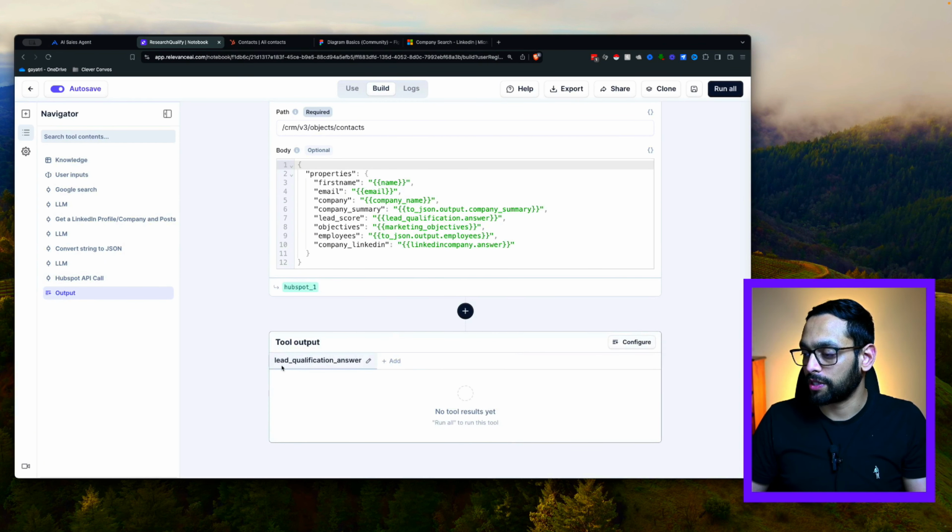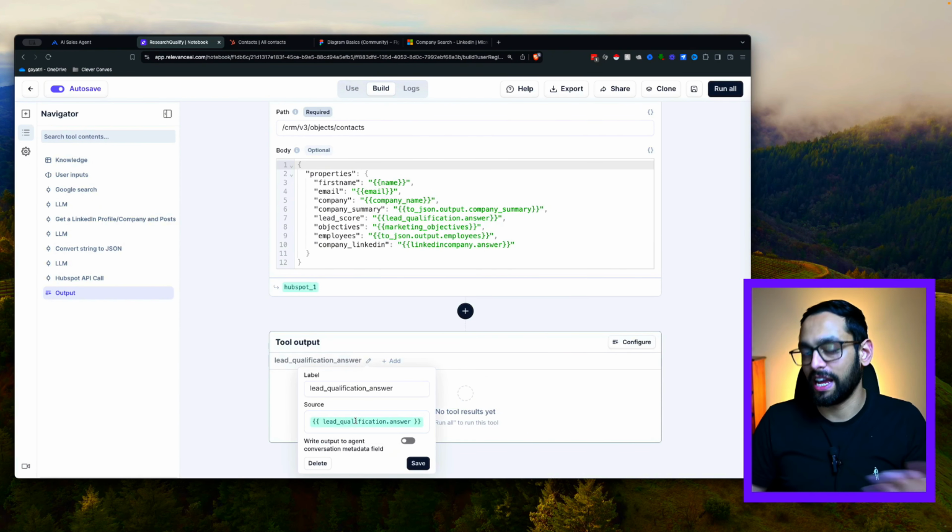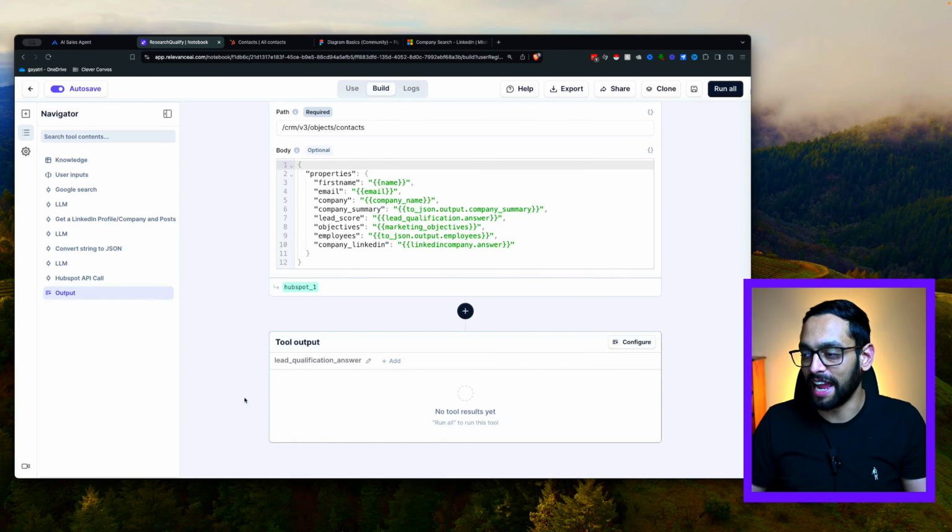And then finally, in terms of the tool output, this is where we can select what it is that we want to output. And we've chosen the lead qualification answer, and that's this variable, which is just going to output qualified or not qualified, and that's going to be sent straight back to the AI agent.